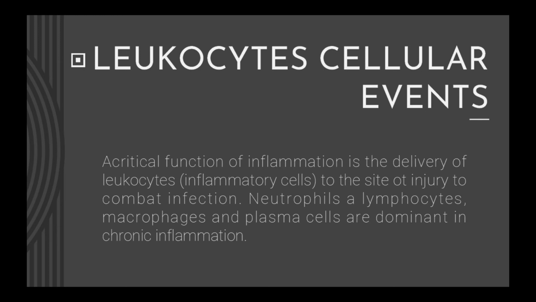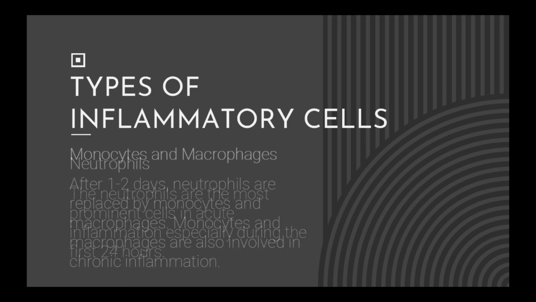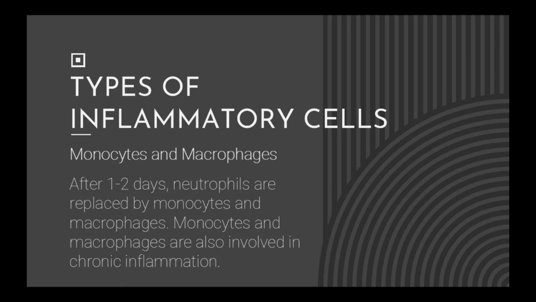Leukocytes. Cellular events. The critical function of inflammation is the delivery of leukocytes to the site of injury to combat infection. Neutrophils are dominant in acute inflammation, while lymphocytes, macrophages and plasma cells are dominant in chronic inflammation. Now the types of inflammatory cells. Neutrophils. The neutrophils are the most prominent cells in acute inflammation, especially during the first 24 hours. Monocytes and macrophages.